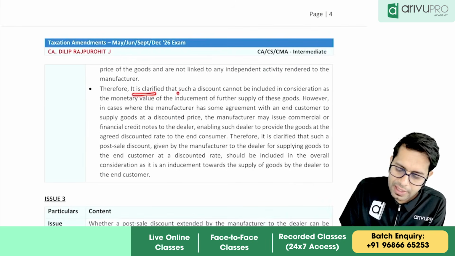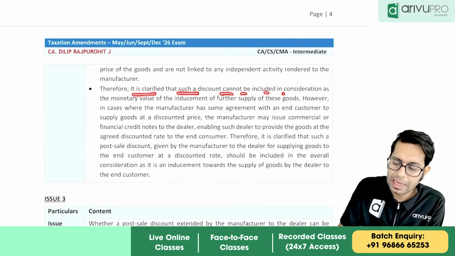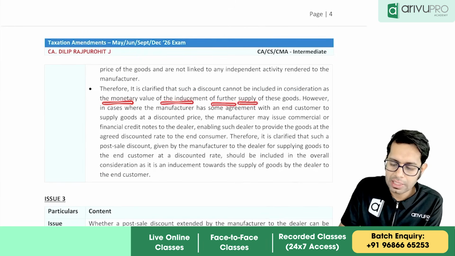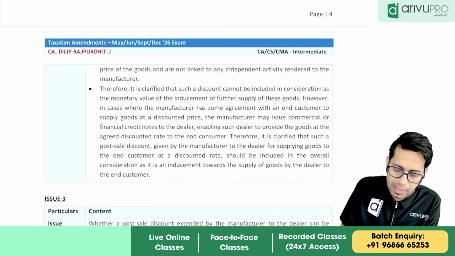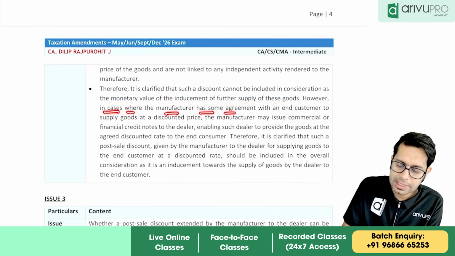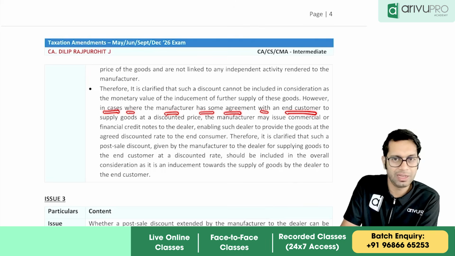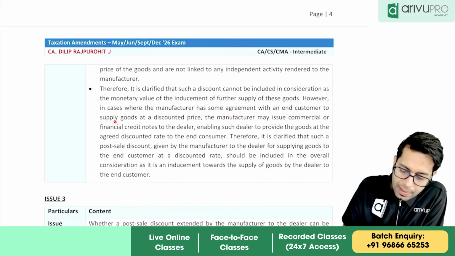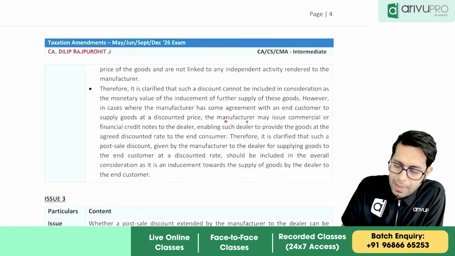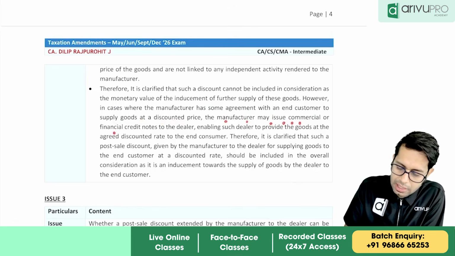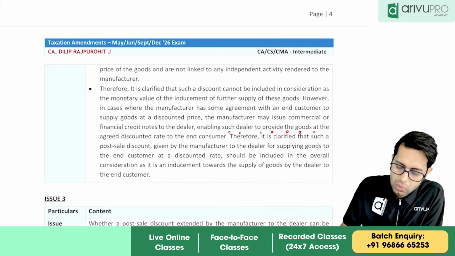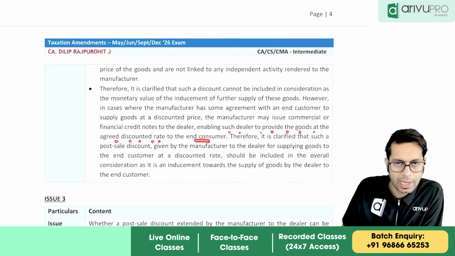It is clarified that such discount cannot be included in consideration as monetary value of inducement of further supply of these goods. However, in a case where the manufacturer has some agreement with the end consumer, which he will never have, to supply the goods at a discounted price, the manufacturer may issue a commercial credit or debit note to the dealer, enabling such dealer to provide goods at the agreed discount rate to the end consumer.